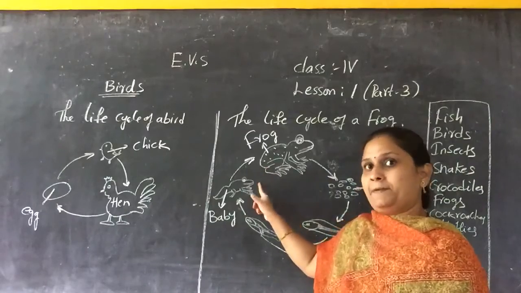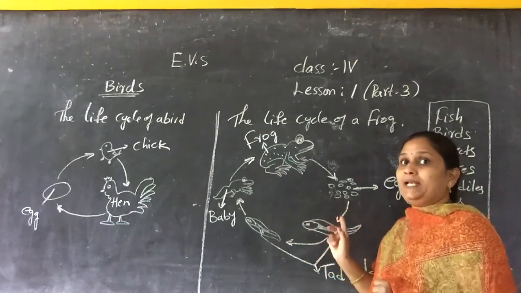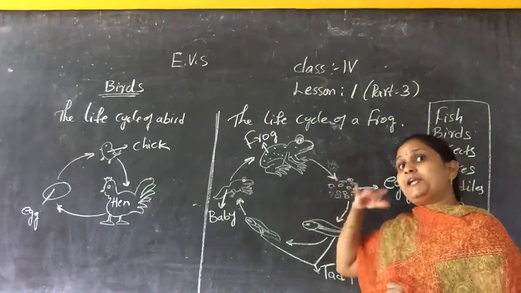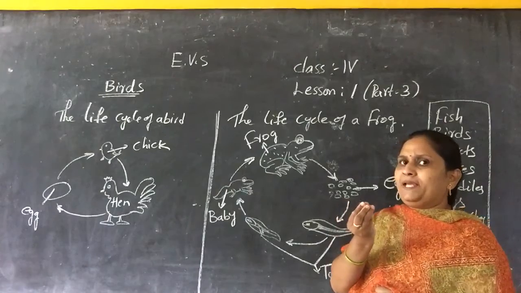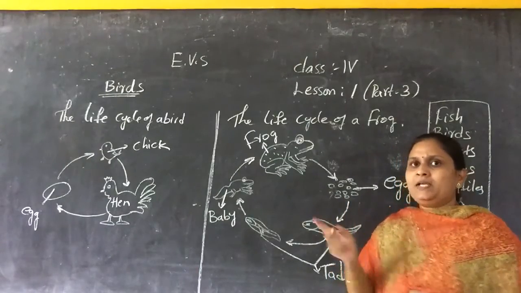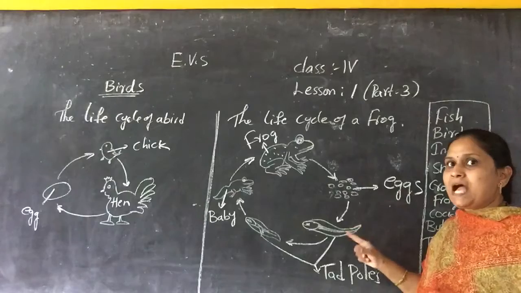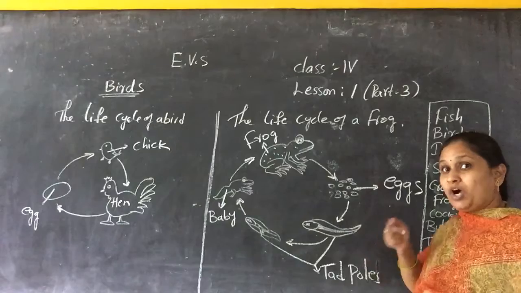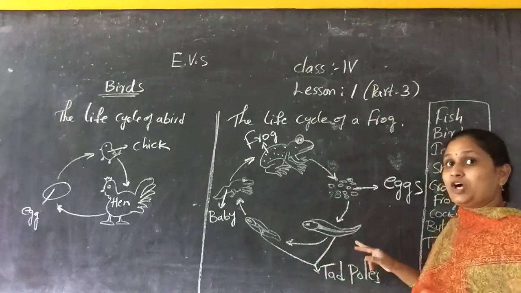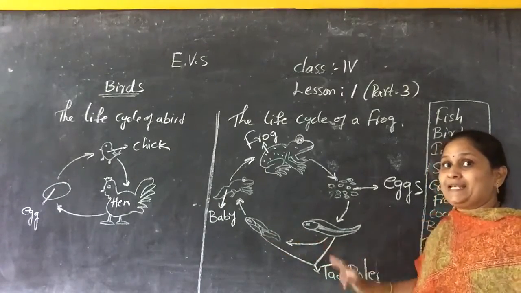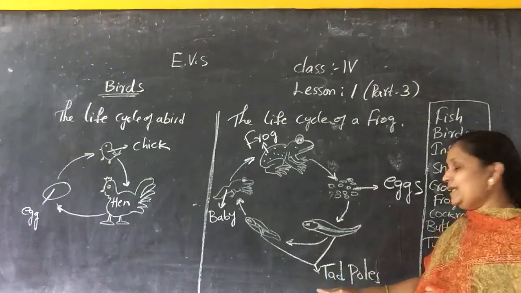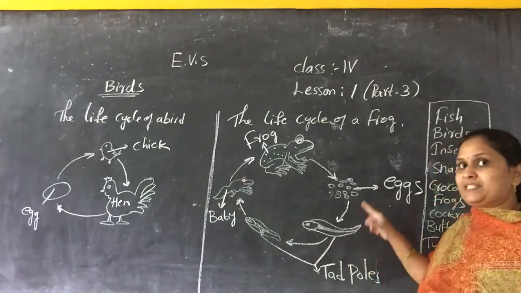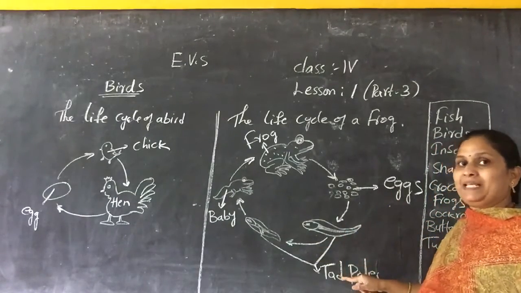So the frog is an amphibian, and the frog lays so many eggs, children, because out of these hundreds of eggs only a few will be reproduced. After laying the eggs and after hatching, it looks like small fishes, isn't it? But these are not small fishes, children. These are called tadpoles. So the first stage is the egg, and the tadpole is the second stage.